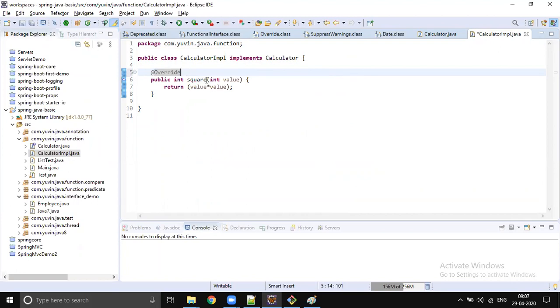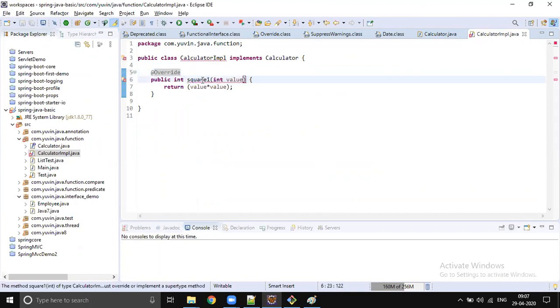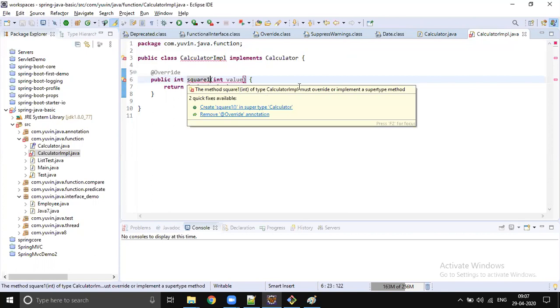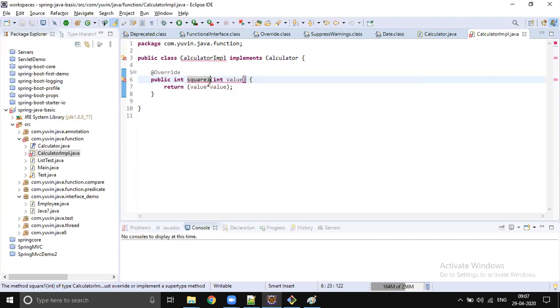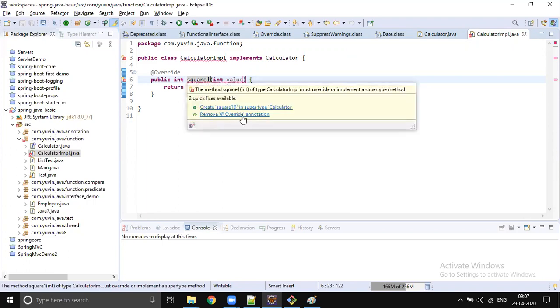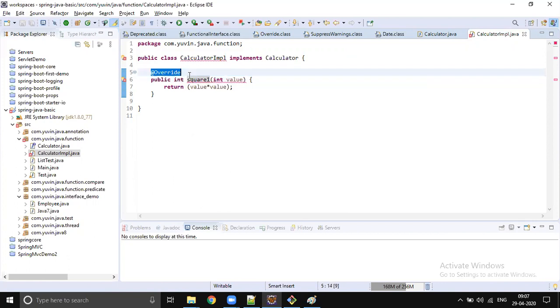Okay, and if you try to make any kind of mistake, you will get an error immediately. Right? The method square one of CalculatorImpl must override or implement a supertype method. So this says that you can create this method square one in the calculator interface, or remove @Override. When you remove @Override, it means you are not overriding. Our intention is, I don't want to override, I am writing a new method. So when you mark it @Override, then the compiler will make sure that all the rules are properly followed. If you remove this public, then the compiler will show an error.